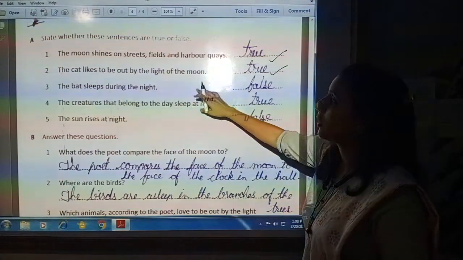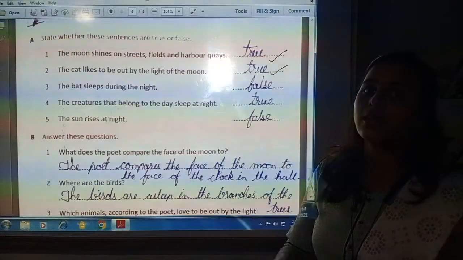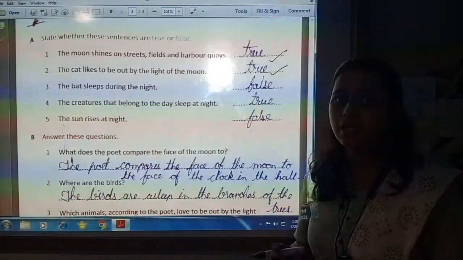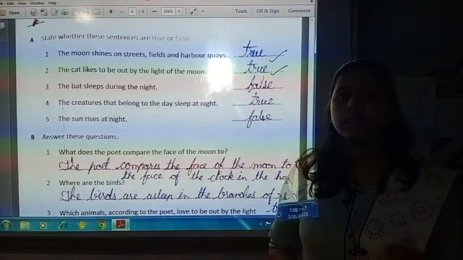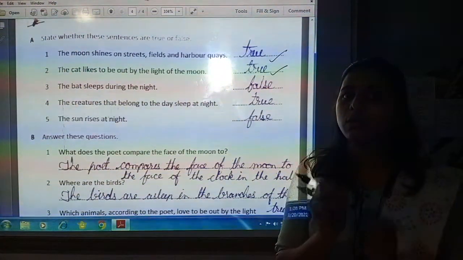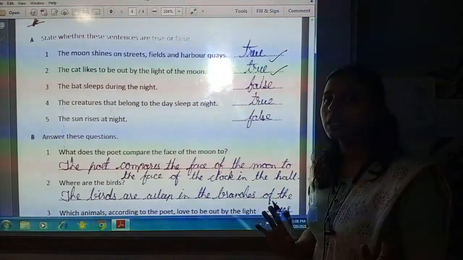Next is why the cat is awakened, because the cat is searching for the mouse. As everyone is sleeping, the mouse started running so that it can find food without any disturbance.